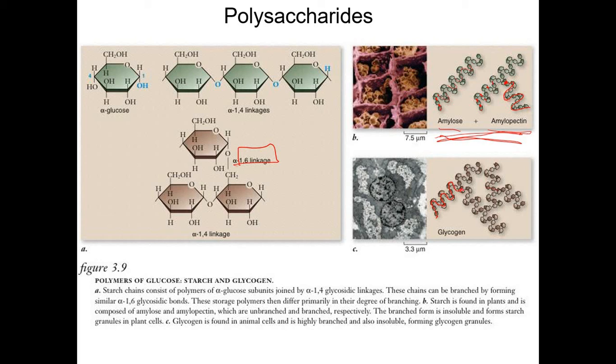When it reaches branching, it's 1,6 and then goes back to 1,4, like that. So if it's straight, it's 1,4, but at branching, it's an alpha 1,6 glycosidic linkage. Meaning, it's the linkage between carbon number 1 and carbon number 6.